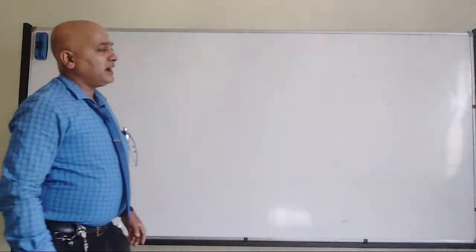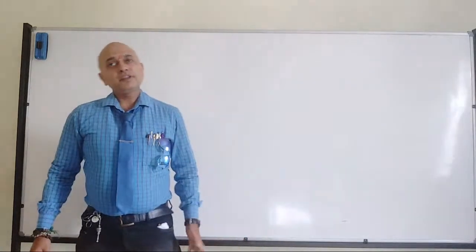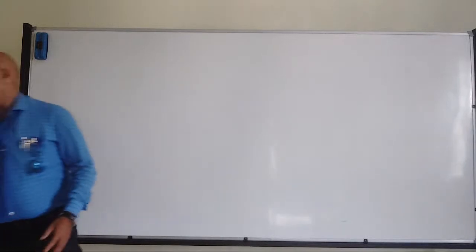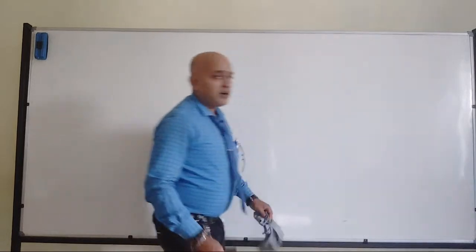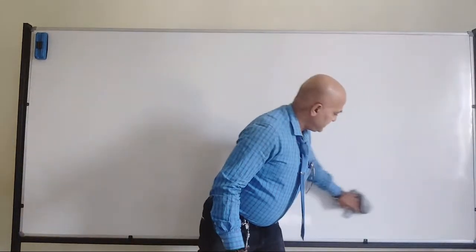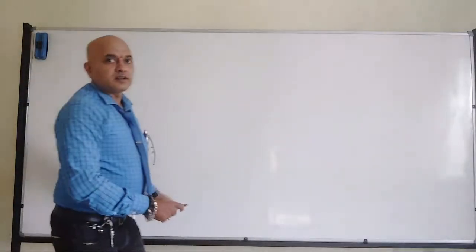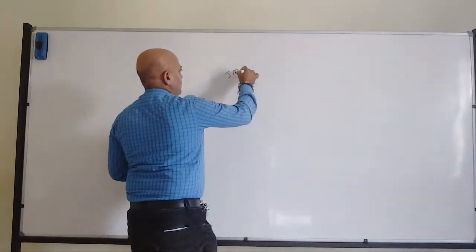Can any one of you tell me what you mean by Deacon's process? I told you this is a bit important. I think I have not discussed this in the last class, so I can mention this one as important.